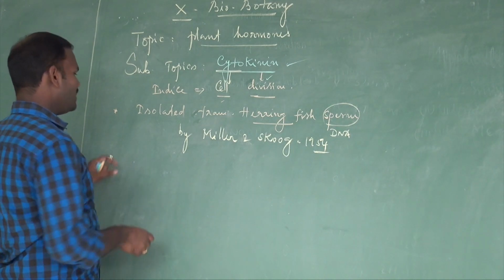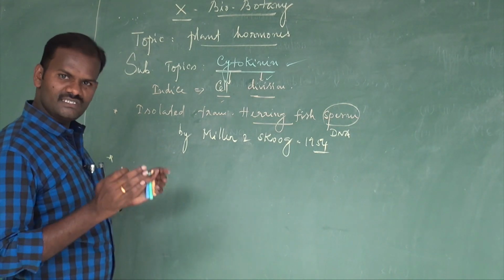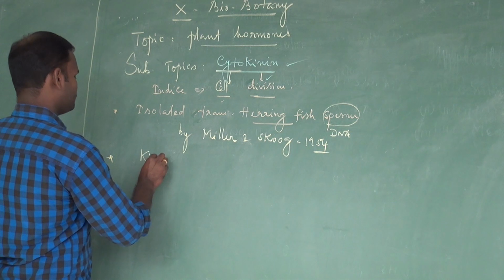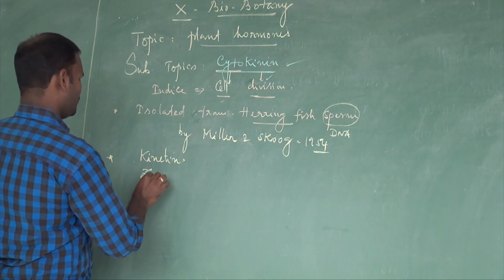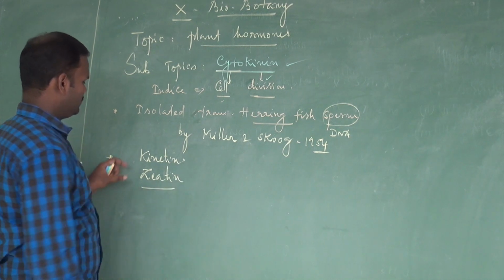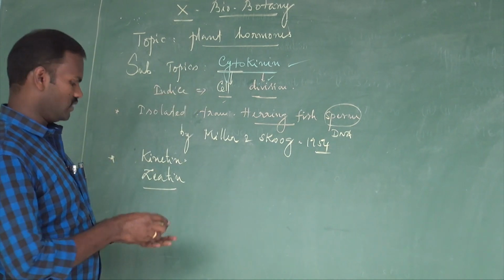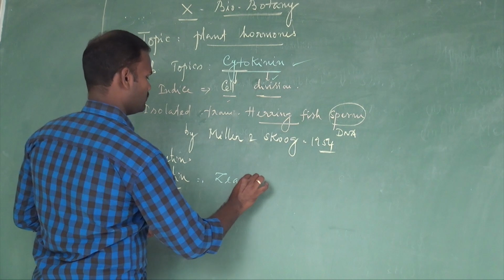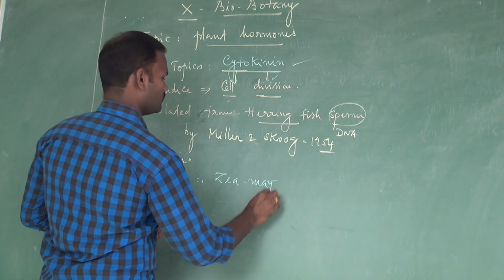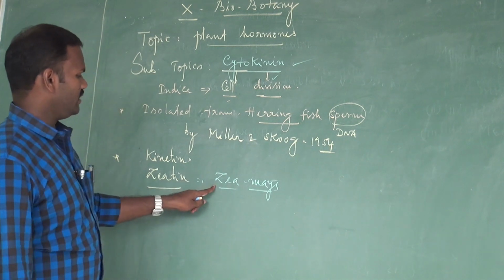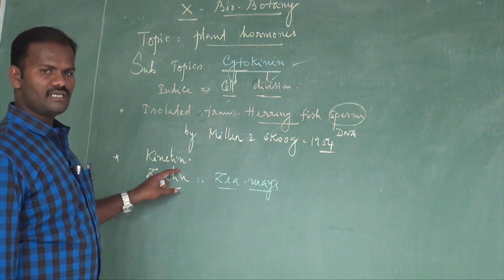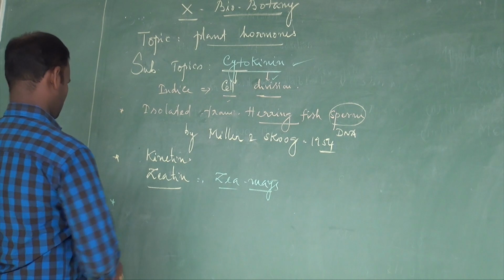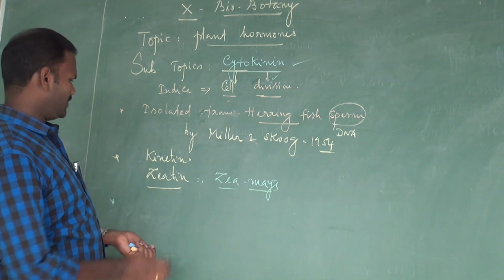Subsequently, several substances with a similar physiological effect to cytokinin have been identified, for example kinetin and zeatin. Zeatin is isolated from zea mays, maize. These substances have a similar physiological effect to cytokinins.